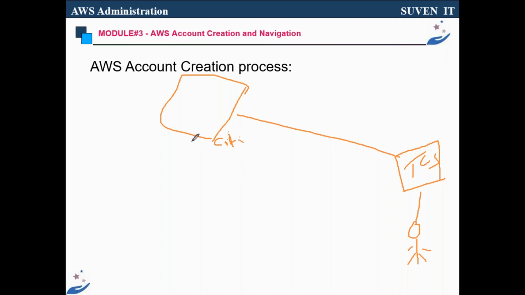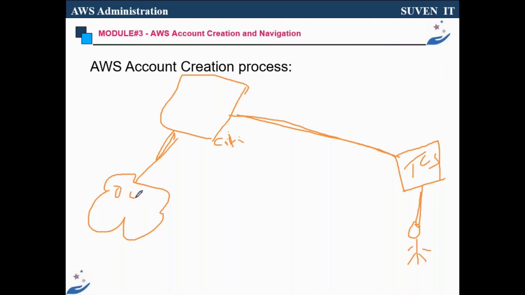Citibank is using some AWS infrastructure, so in that scenario we need to support the AWS infrastructure which belongs to them. As an employee of TCS, you are working for the Citibank client and managing the Citibank infrastructure. Citibank is using some AWS resources for their business.